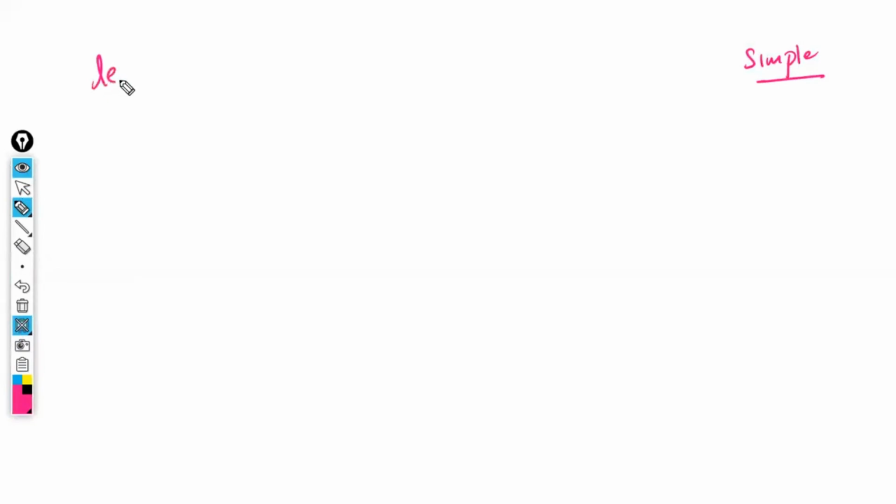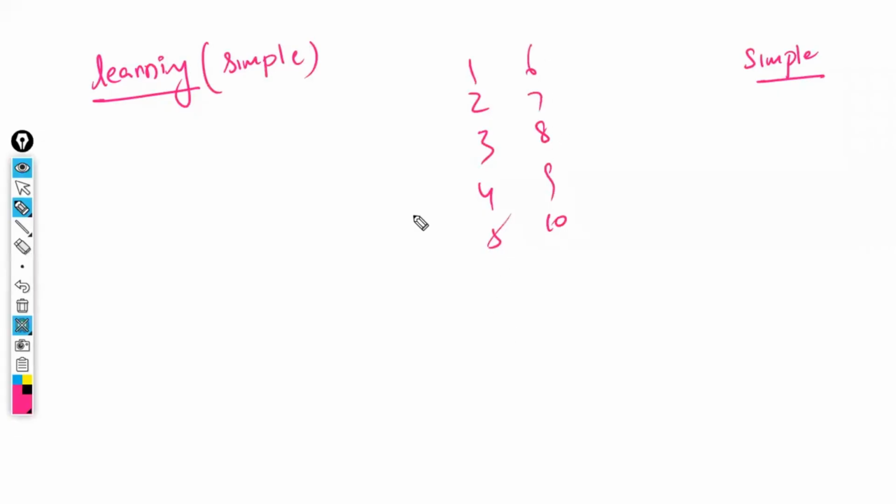When we are learning something, we are not applying, we are learning. When we are learning, the learning should be easy, which means we have to work on simple examples. We should not take complex examples. The same thing I can show you with 1, 2, 3, 4, 5, 6, 7, 8, 9, 10 and identify the relation between these two, x and y, and predict for 11 what the answer is. This is one example. The same thing I can show you with a data set by showing the Excel sheet.